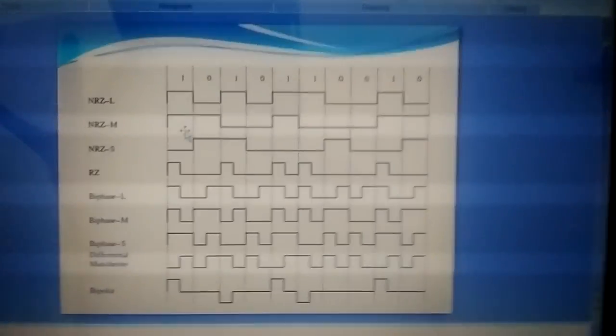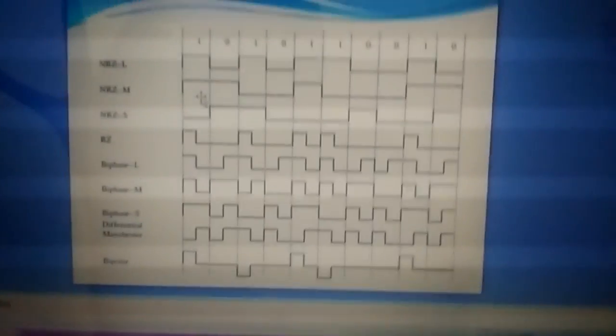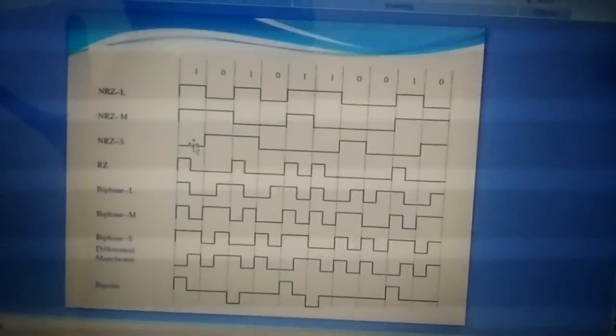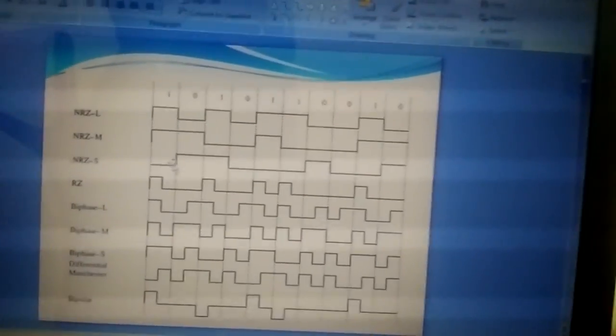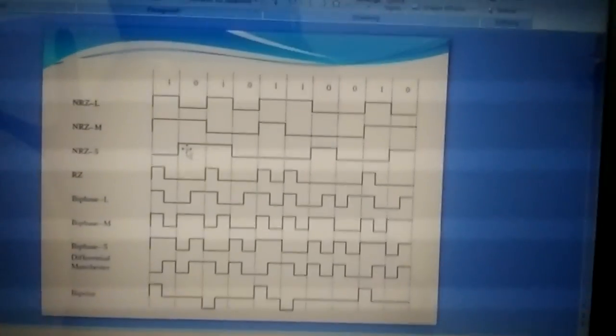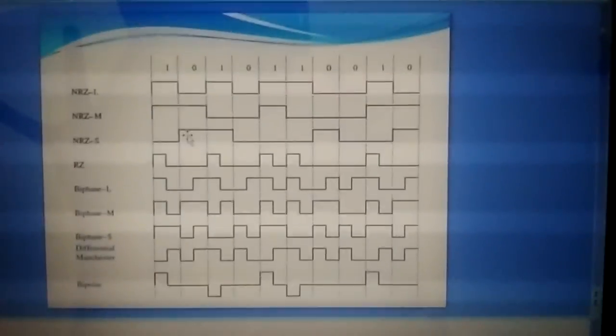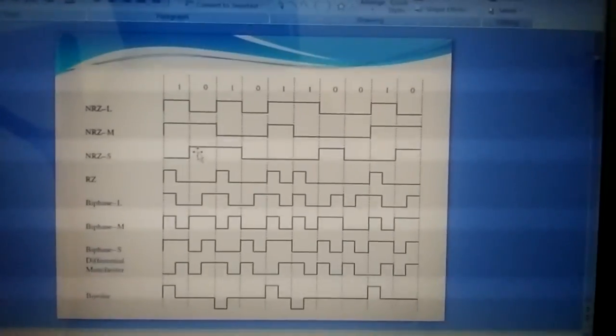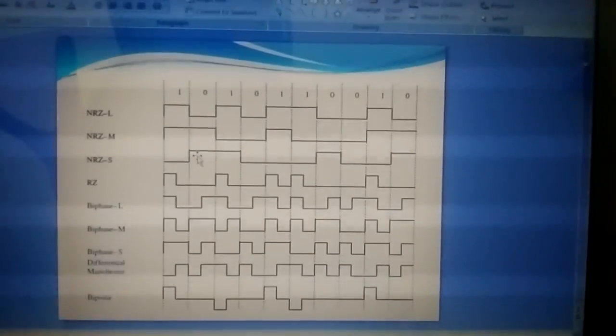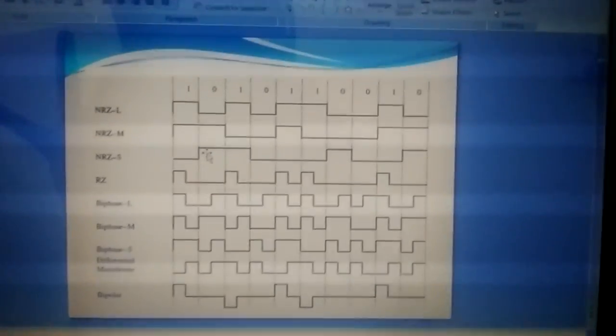It can be said it is like alternate to NRZ mark. That is, for 1 it does nothing, and for 0 a pulse will be there. That is, for alternate zeros, the pulse should change. For the first 0, the pulse will be on the positive side, and for the second zero it will be on the negative side.